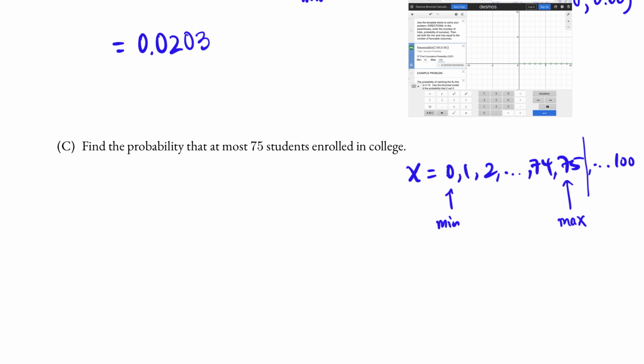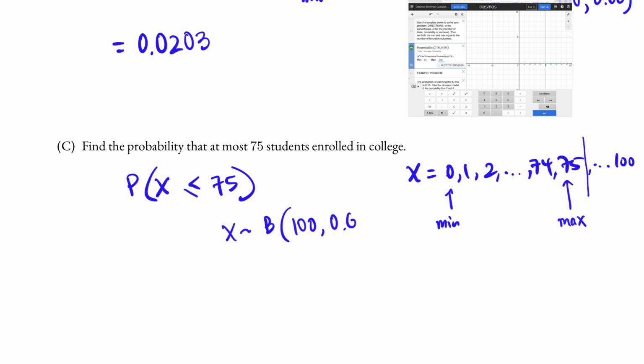In symbolic form, this is P of X less than or equal to 75. This is also the binomial distribution that we are working with, n equals 100 and p equals 0.66. And so we are ready to use the calculator.